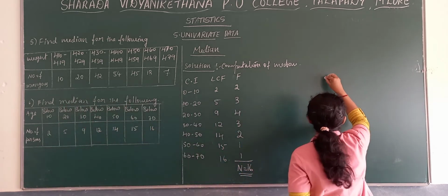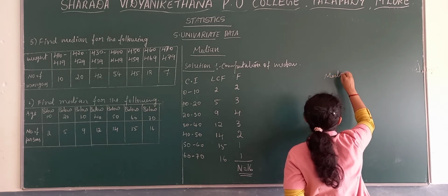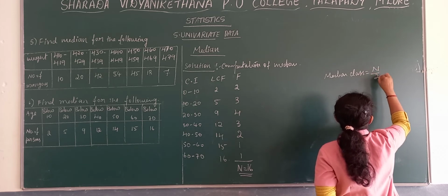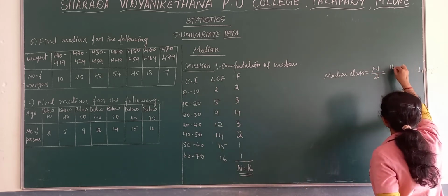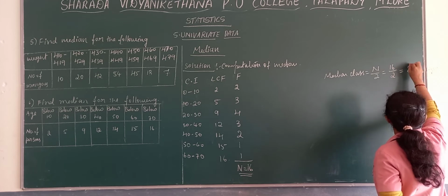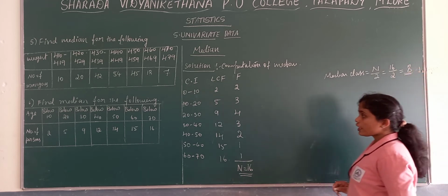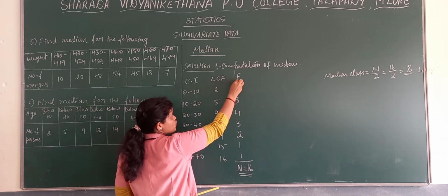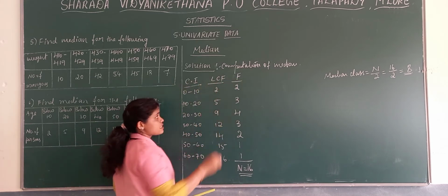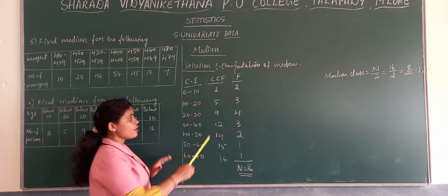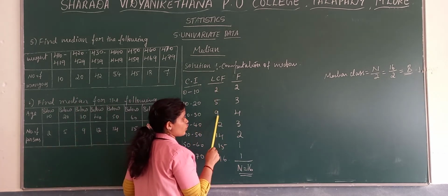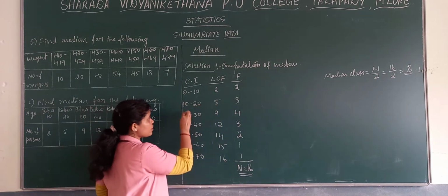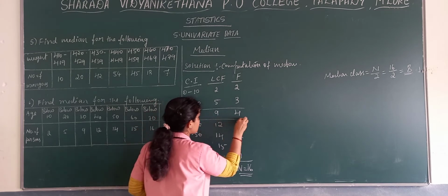Now obviously apply n by 2 and decide which is your median class. If we apply the formula for the median class, n by 2, that is 16 by 2, we get 8. So according to 8, now you need to check the LCM. See, LCM is this one, this is frequency, don't get confused. The middle one is LCM. See where 8 will fall. It will not come within 5, it will come in case of 9. So this is your median class.